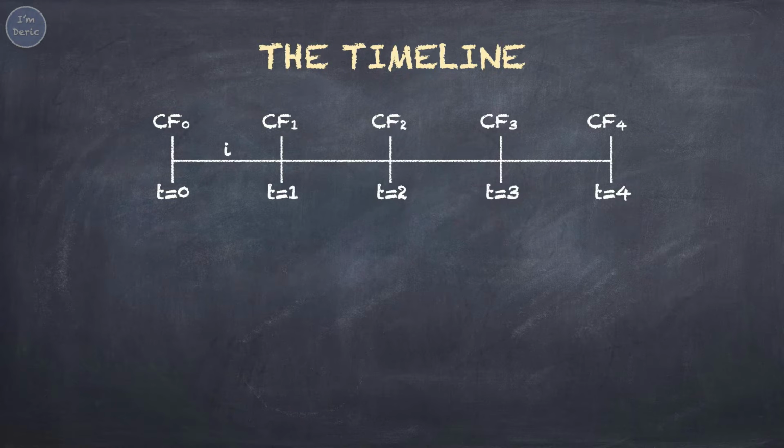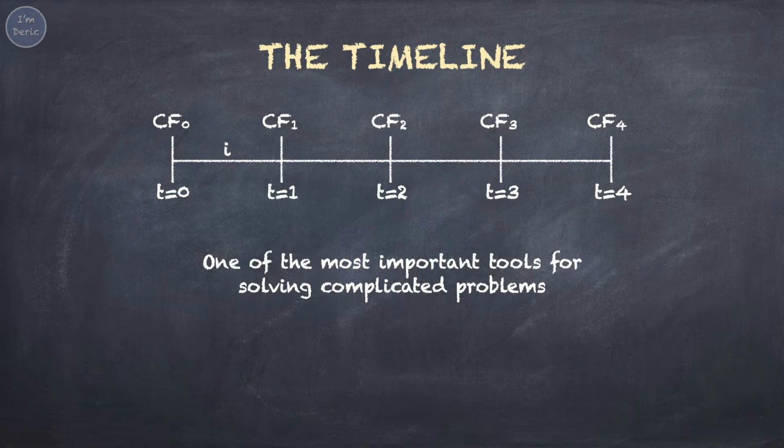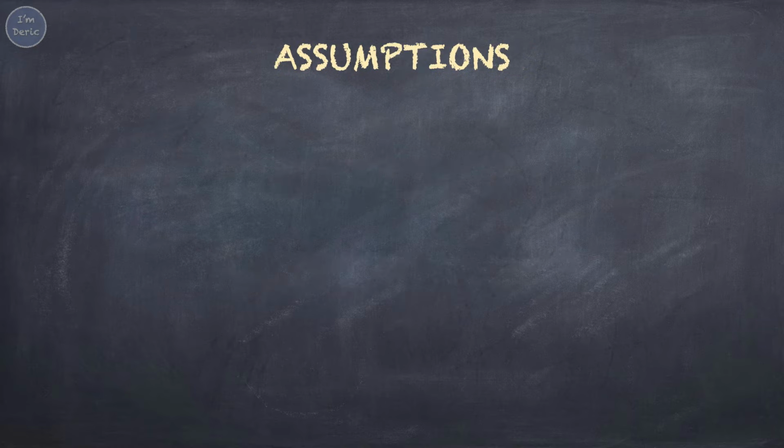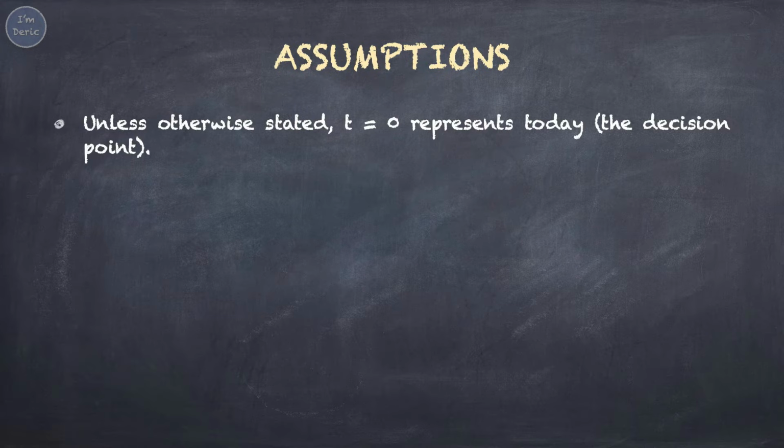Before that, make sure you know how to draw a timeline. CF is the cash flow. T means time, usually in years or in months. I is the interest rate. The timeline is one of the most important tools for solving complicated problems. For applying this, there are some assumptions. First, unless otherwise stated, t equals 0 represents today. This is the decision point.